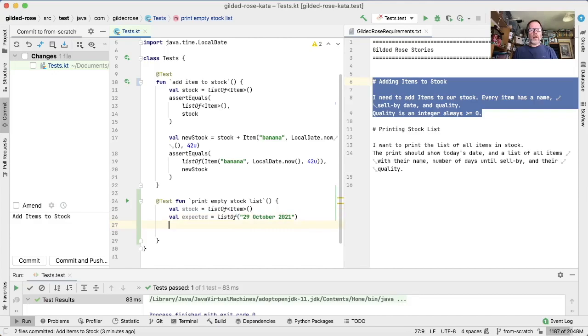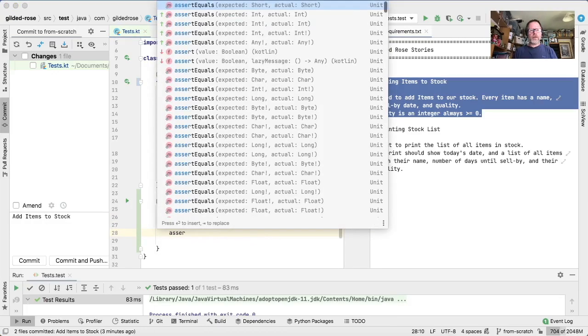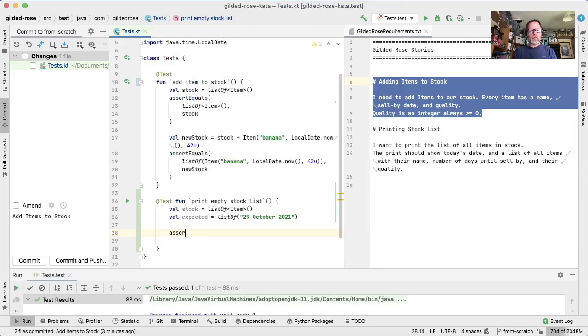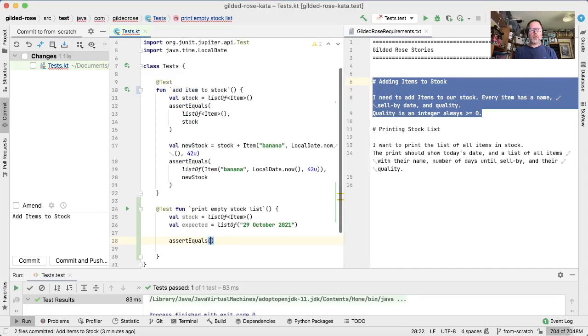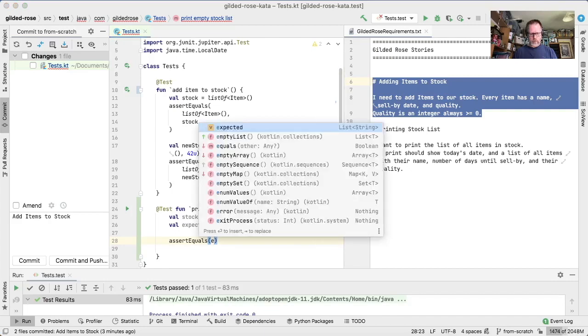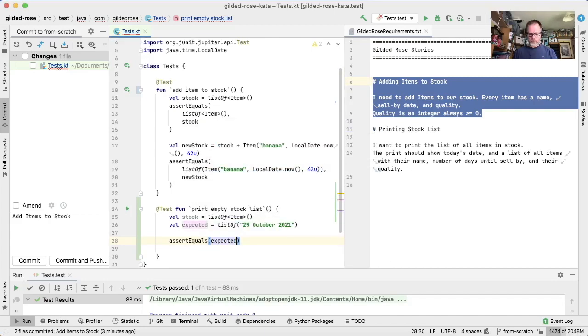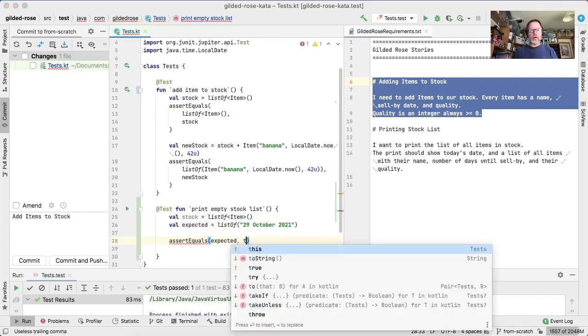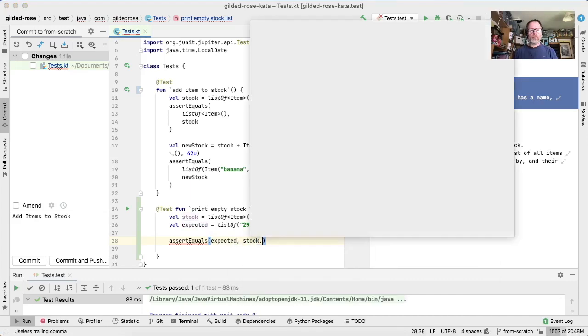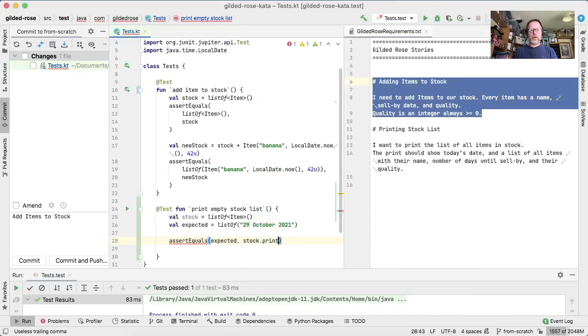And so if I take my stock and say I can assert equals expected, and I'm going to take my stock and I'm going to assume that I can ask it for a printout. I think maybe printout.